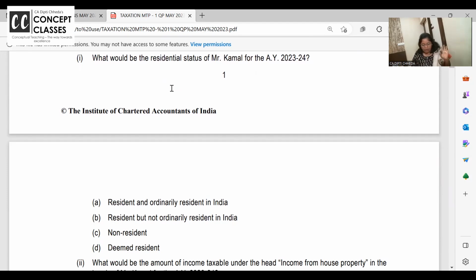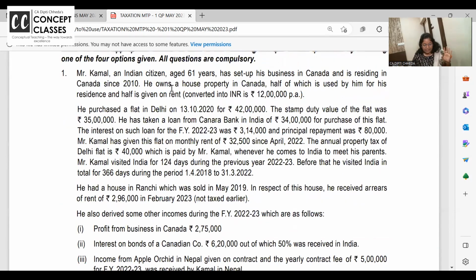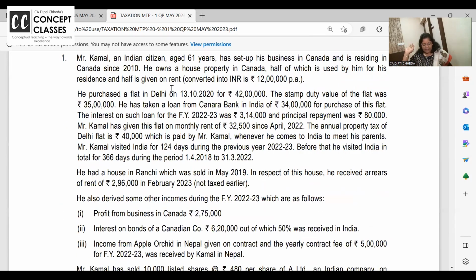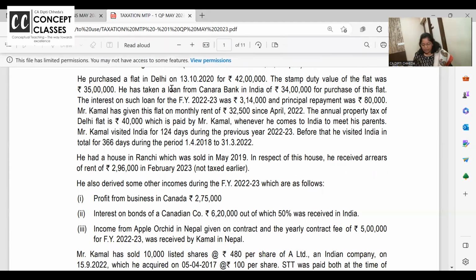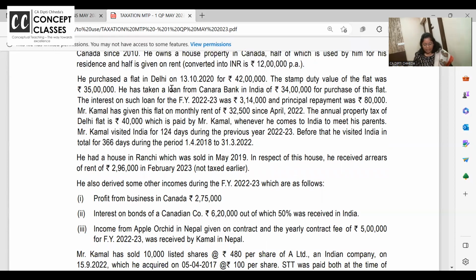Okay, now pause here. Kamal, since 2010, he is in Canada. In 2023, he came to India. Can you read this line? Can you see my cursor moving? He came to India for 124 days. He is in India. And before that, he visited India for 366 days.